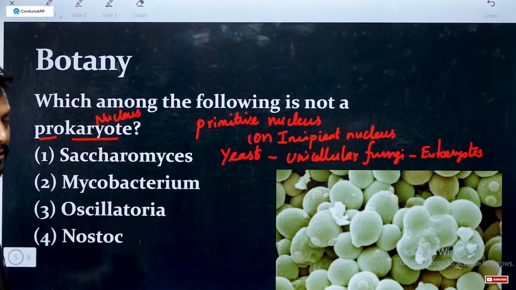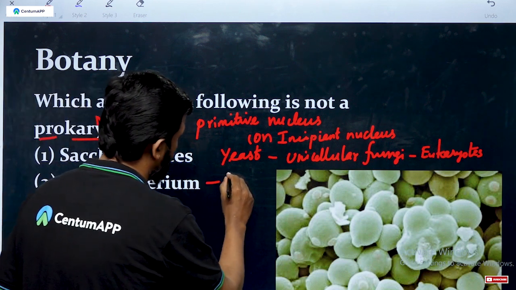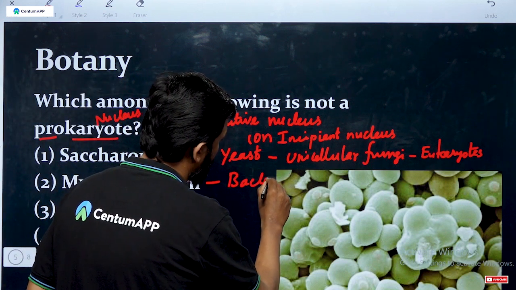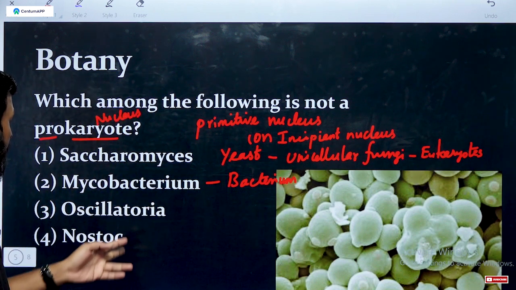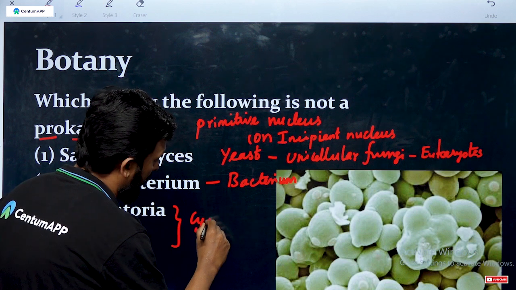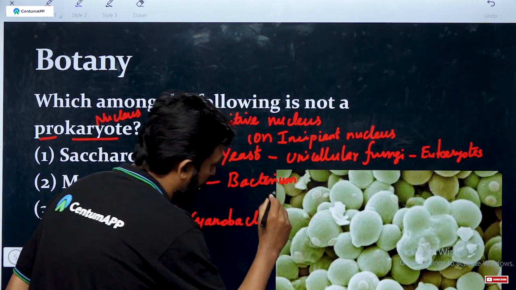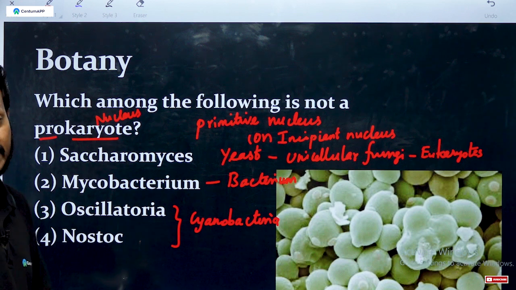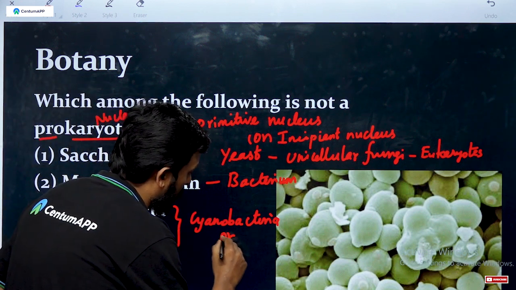Then Mycobacterium, Oscillatoria, Nostoc. Mycobacterium is one of the bacteria, a prokaryotic organism. Then Oscillatoria and Nostoc are cyanobacteria, photosynthetic bacteria, otherwise named blue-green algae.